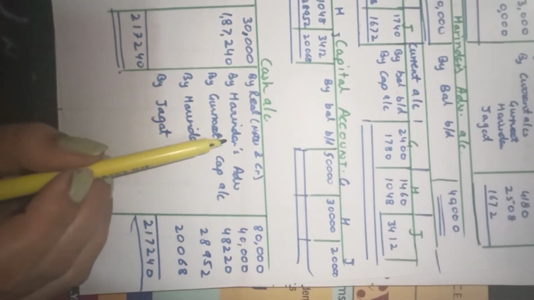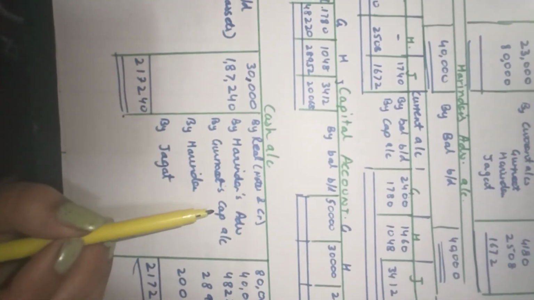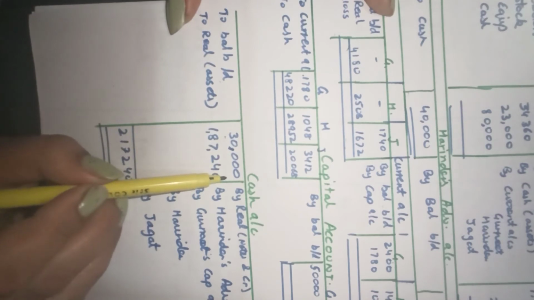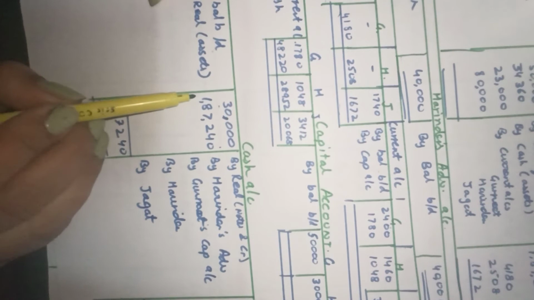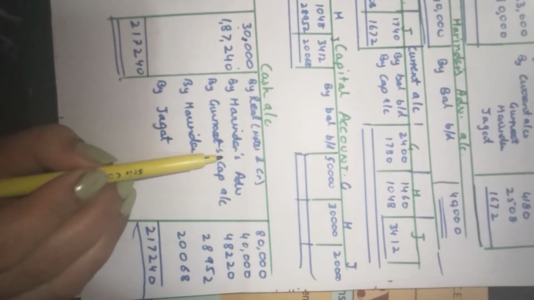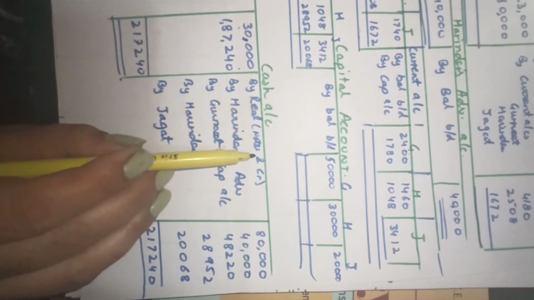We make the cash account. In the cash account, whatever is being received, where the cash is increasing, will come here. Where we are using the cash, it will come here. So by balance, this is the balance of cash already there in the balance sheet. Realization of assets, we recovered rupees 1,87,240 from the assets.